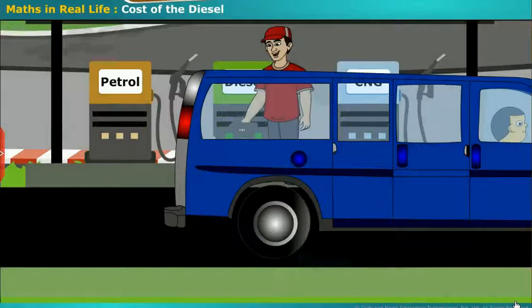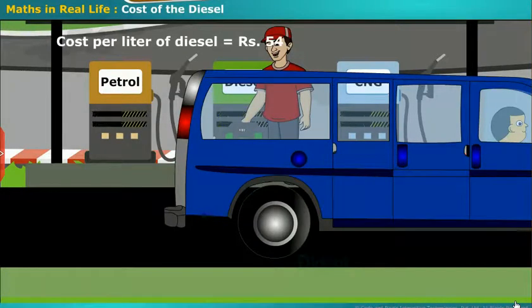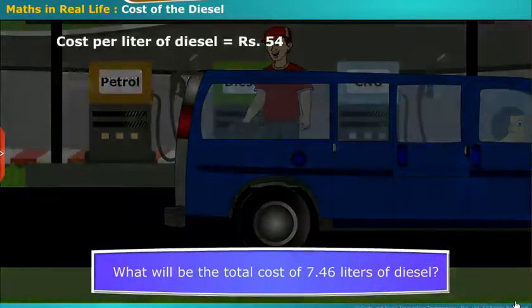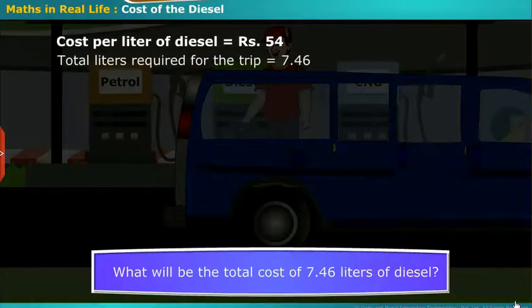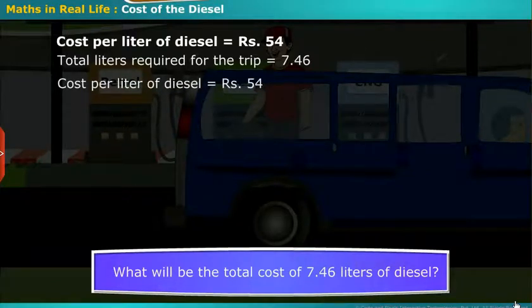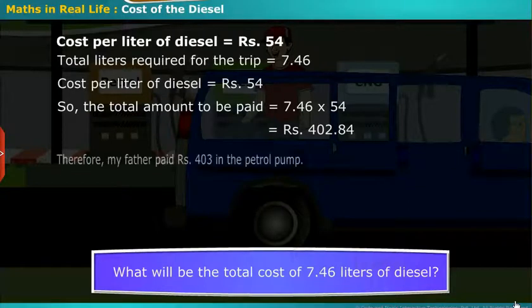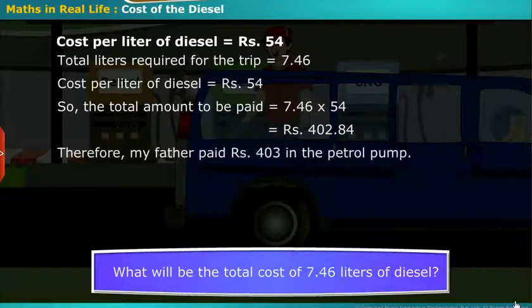So, the manager said diesel costs ₹54 per liter. Then my father asked, what will be the total cost of 7.46 liters of diesel? Total liters required for the trip are 7.46. Cost per liter of diesel is 54 rupees. So, the total amount to be paid is equal to 7.46 into 54. That is equal to ₹402.84. Therefore, my father paid 403 rupees in the petrol pump.